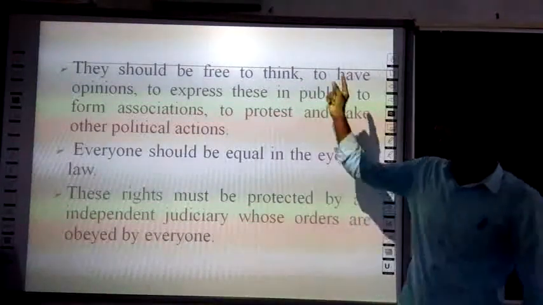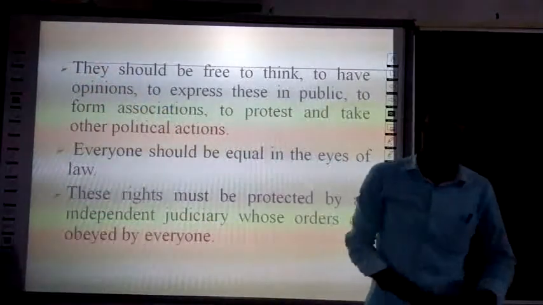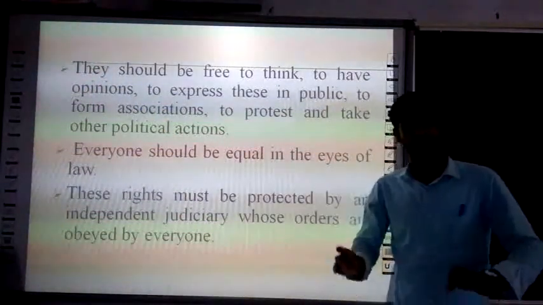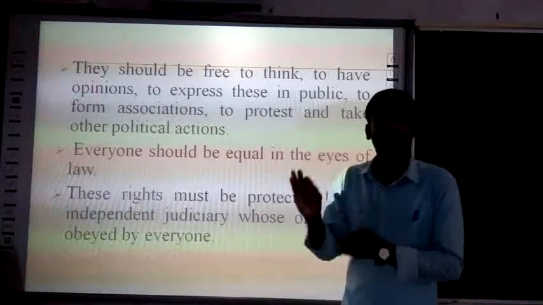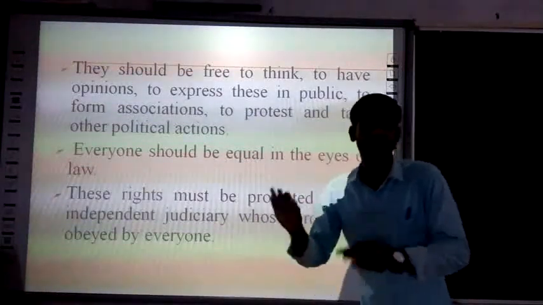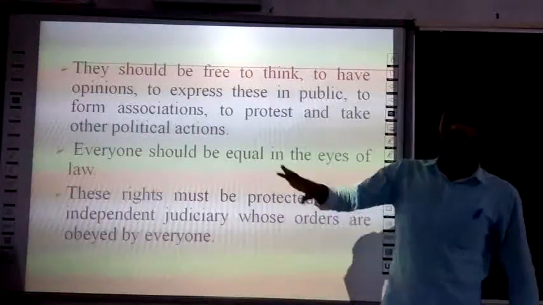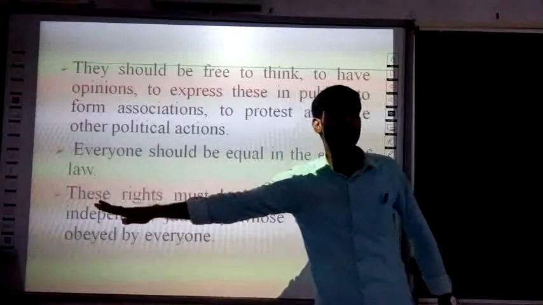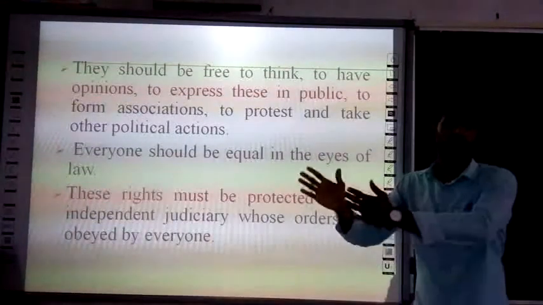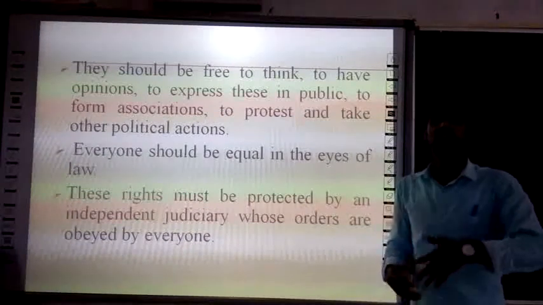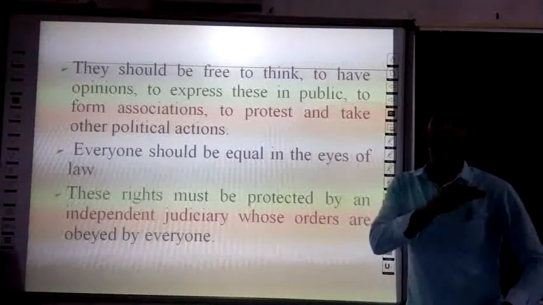Citizens have different fundamental rights, and these must be protected by a free and independent judiciary, whose order is obeyed by each and everyone. Once the order is given by the free judiciary, that has to be obeyed. No one has the authority or right to refuse it.